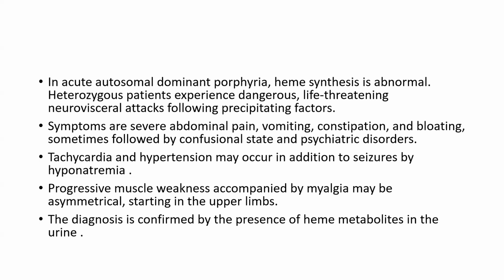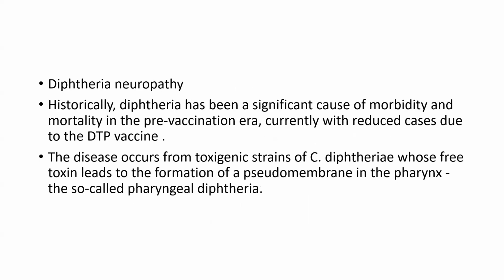Progressive muscle weakness accompanied by myalgia may be asymmetric, starting in the upper limbs. The diagnosis is confirmed by the presence of heme metabolites in the urine.